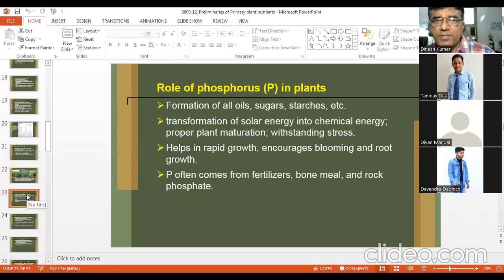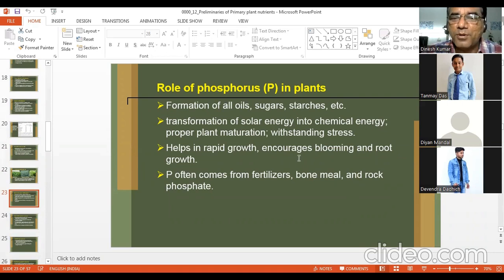Now we go to the phosphorus. Next is phosphorus. Role of phosphorus in plants. Formation of oils, it is necessary, sugars, starches. Transformation of solar energy into chemical energy. You know about ADP, ATP, etc. They are required in photosynthesis.